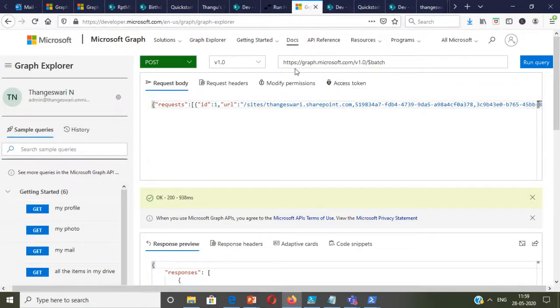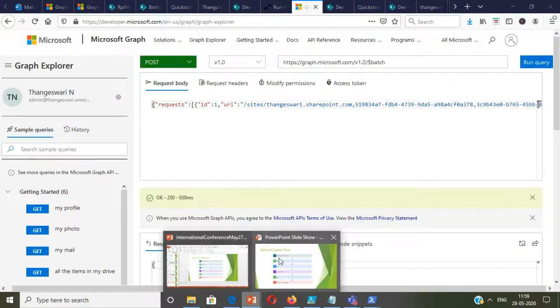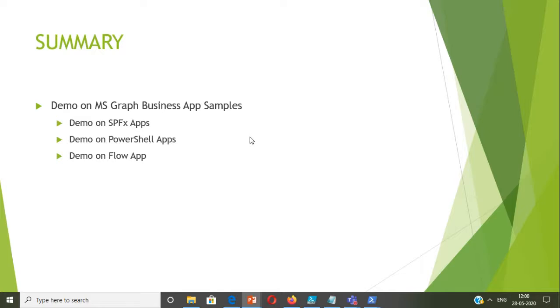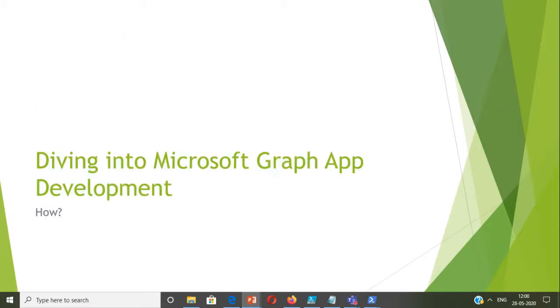So the possibilities are endless with Flow. This is a sample demo flow. We have seen a lot of demos to help you understand the business applications: a demo on an SPFx app, a demo on a PowerShell app, and a demo on a Flow app. So let's jump into the how part, that is, how to develop a Microsoft Graph app.